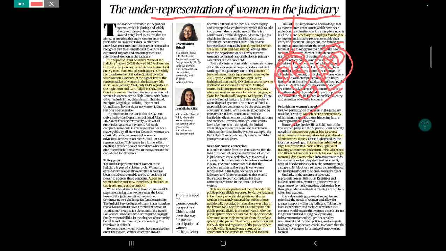Similarly, in paper 2, judiciary is a very important topic in terms of union government and administration and state government and administration. In terms of philosophical framework also it can be asked. So you just need to know that this is important for paper 1 as well as paper 2.